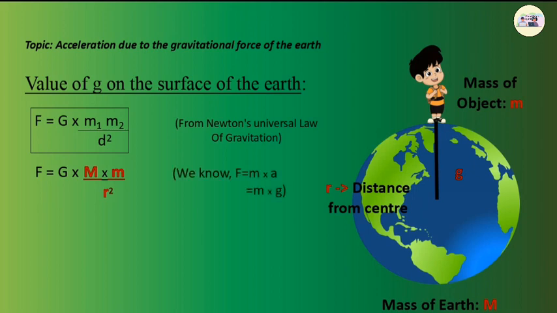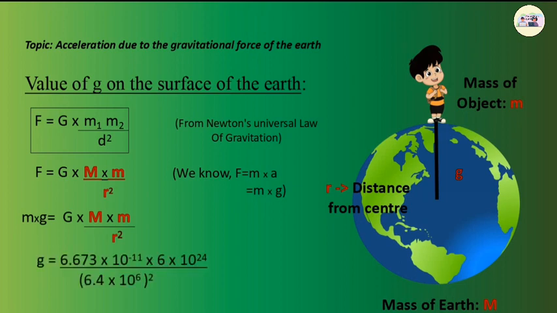So, from equations 3 and 4, mg is equal to G M m upon r square. By substituting the values, g is equal to 6.67 into 10 raised to minus 11 into 6 into 10 raised to 24 upon 6.4 into 10 raised to 6 the whole square, which gives 9.77.